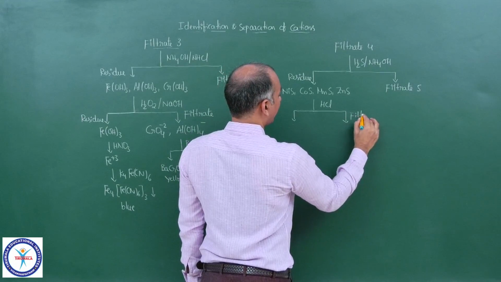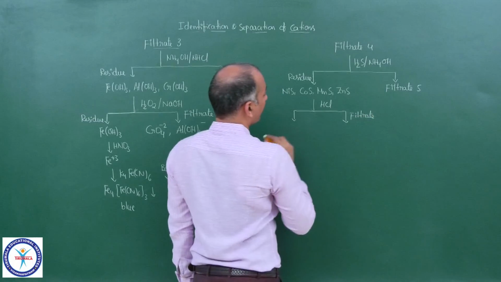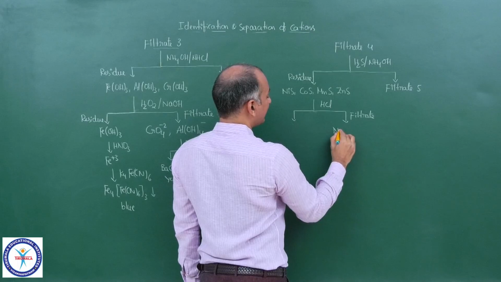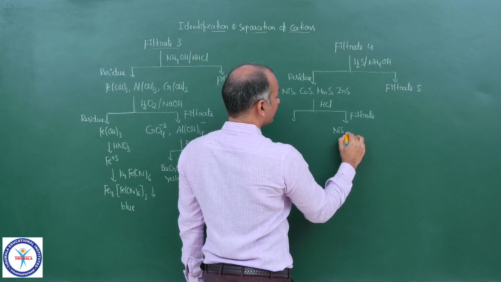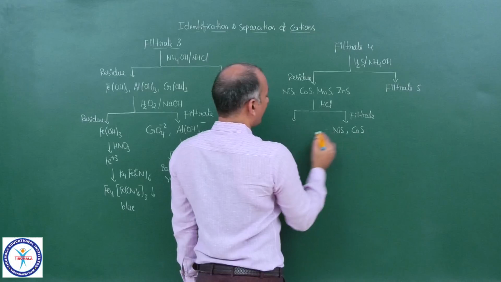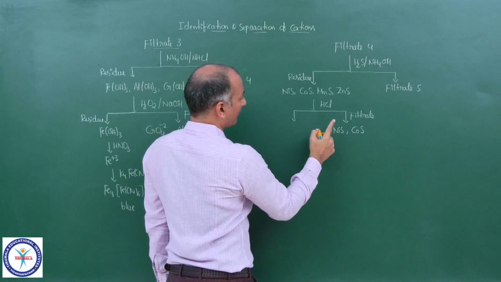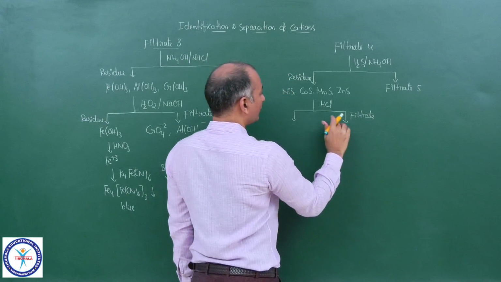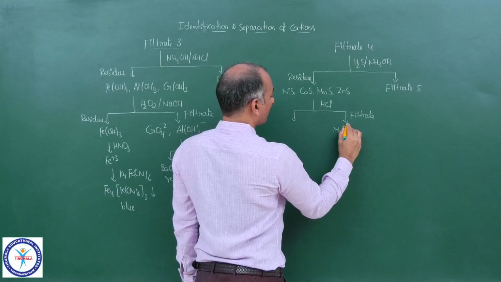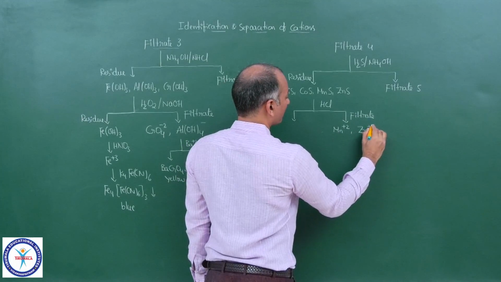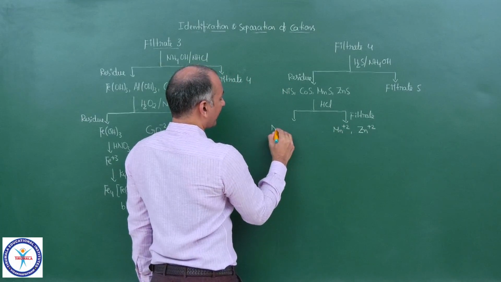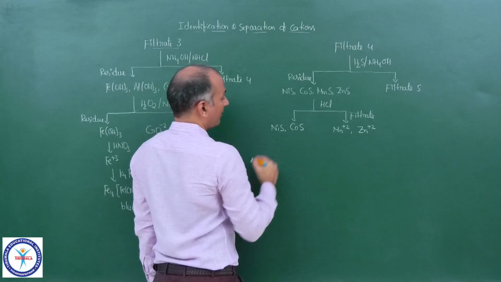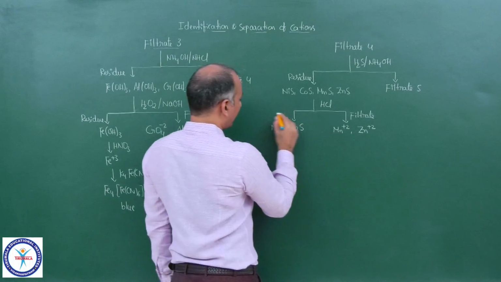And this residue contains those sulfides which are not soluble in HCl. One is NiS and second one is CoS. And this is the filtrate, so those sulfides which are soluble, you will get Mn+2 and Zn+2. Now here you will get NiS and you will get CoS, and this is the residue.